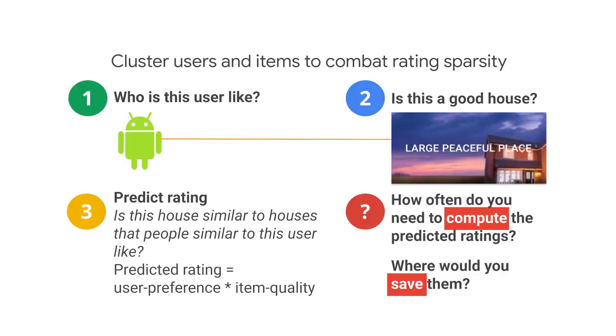So we may have thousands of items and only 2 to 3 reviews per item. The chances are those reviewers have nothing in common with the user that we want the rating for. So, because this rating matrix is extremely sparse, we need to cluster items and users together.